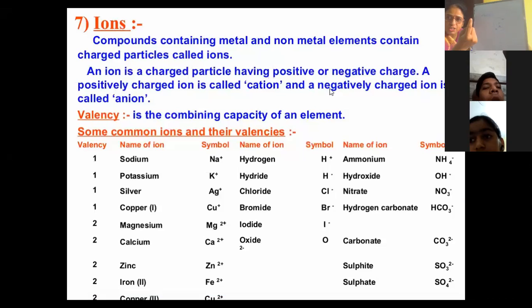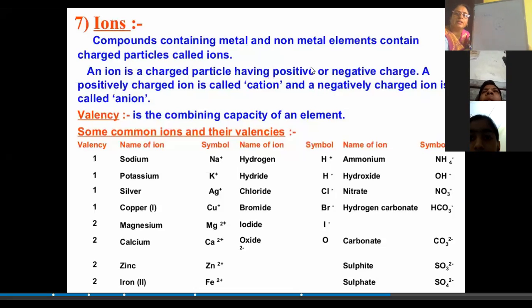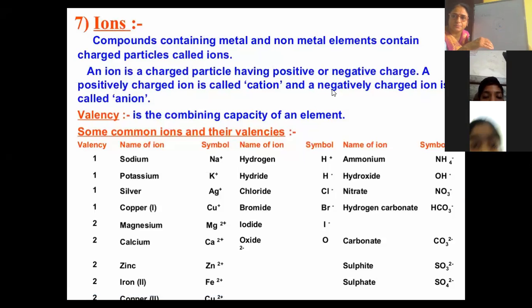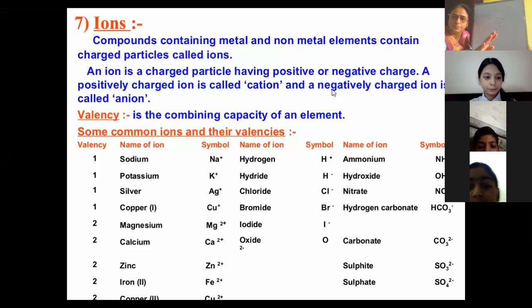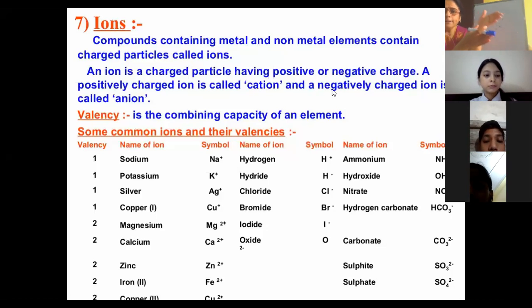If they have only one shell, the atoms are so small that their first shell is the last shell. Then they require how many electrons? Only 2. But the condition is that their first shell should be the last shell, the same one.